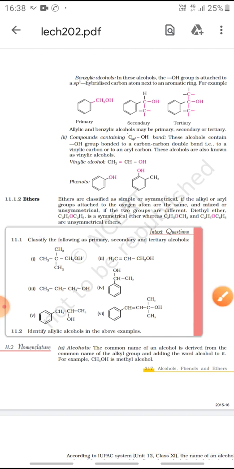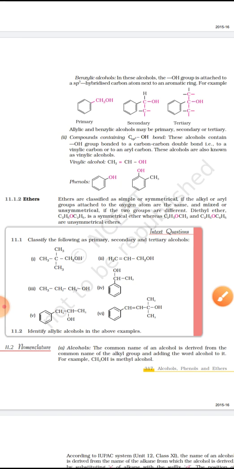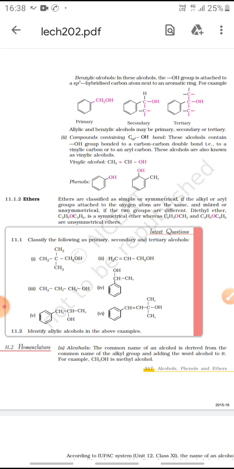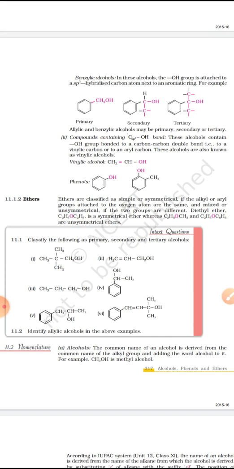Here also, this is also primary. The carbon containing the OH group is further attached to only one more carbon. So it is also primary. And the fourth one, the carbon containing the OH group is further attached to two more carbons. So it will be secondary alcohol.